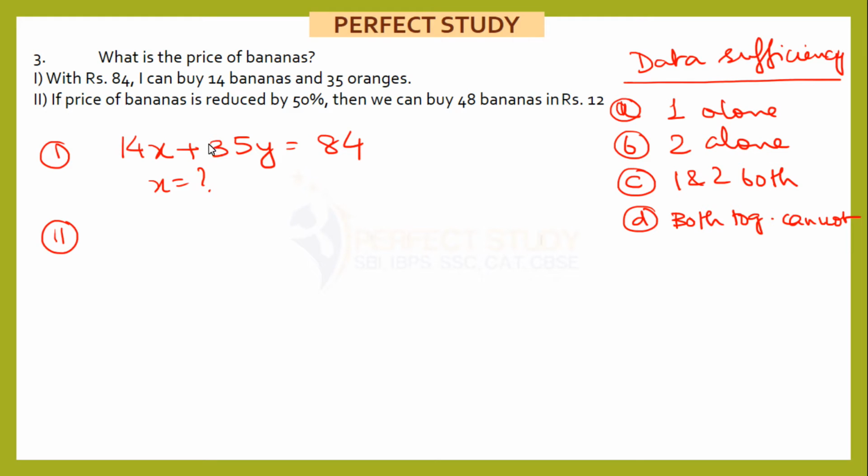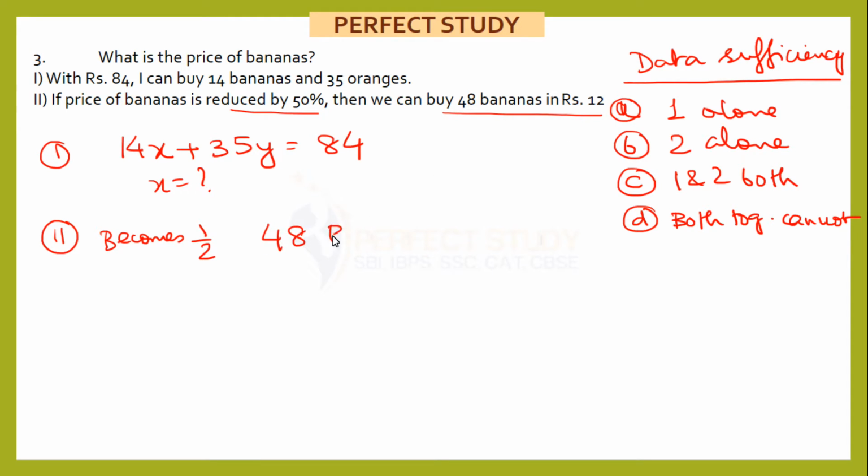Now let's check statement number 2. If the price of bananas is reduced by 50%. If anything is reduced by 50%, it means that it becomes half. That is the meaning of reducing anything by 50%. If you reduce by 50%, 50% remains, that is half. So if the price is reduced by 50%, we can buy 48 bananas for 12 rupees.